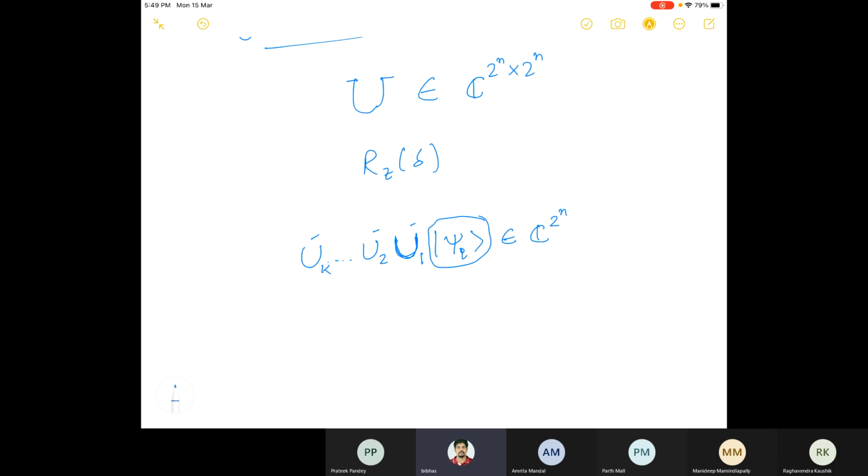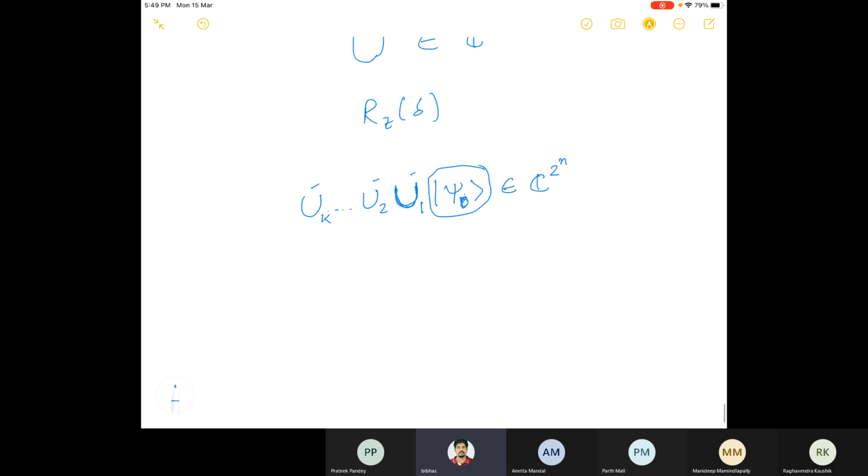Sometimes people will write I as an initial state, doesn't matter. Let me write it as 0. So then ultimately we'll get some psi_k, the resulting state. Now what we're talking about is this unitary matrix, whatever is required in the theory, that in the experimental situation this need not be implemented exactly.